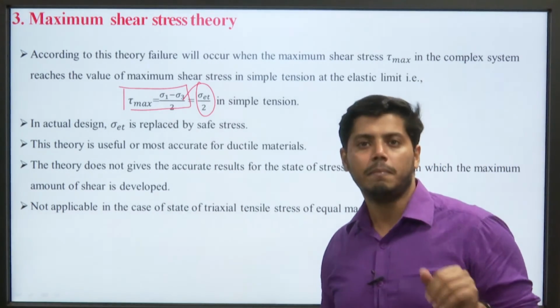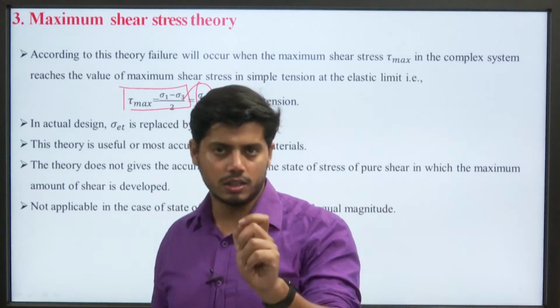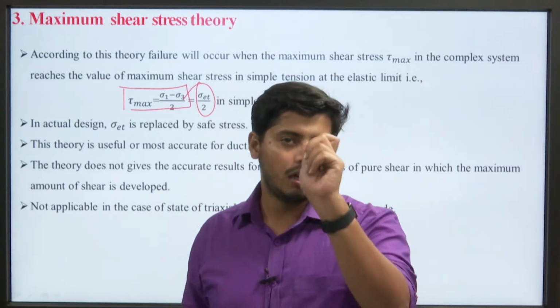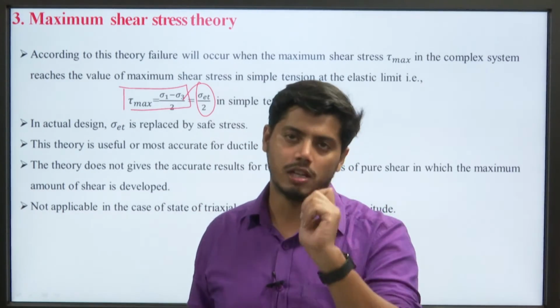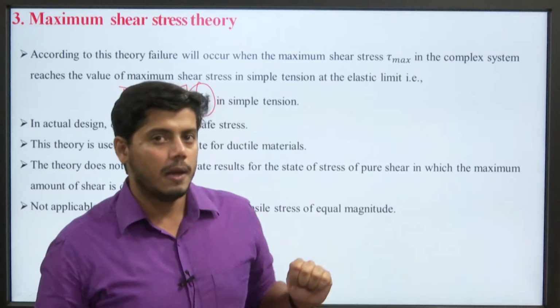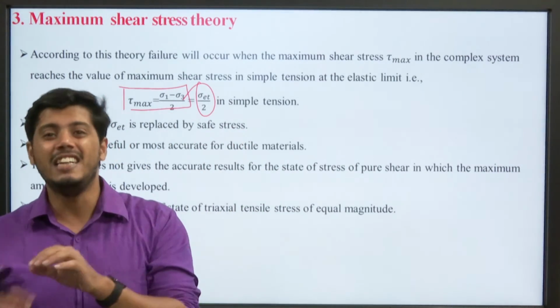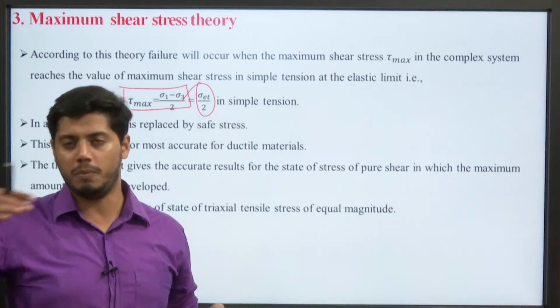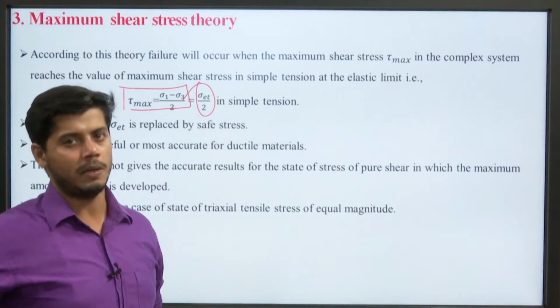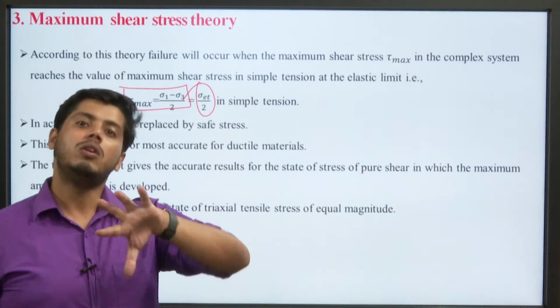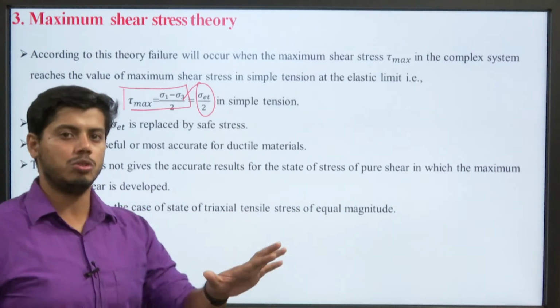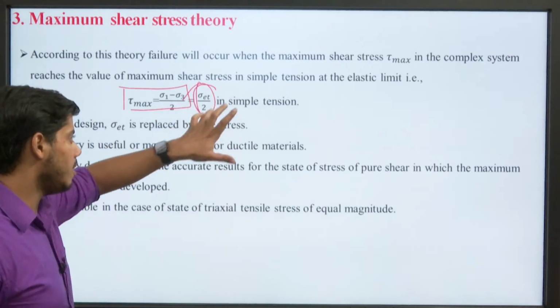This theory does not give accurate results for a state of pure shear. Under the pure shear condition, there is an absence of any type of axial load on any of the planes. The body is only subjected to shear stress.